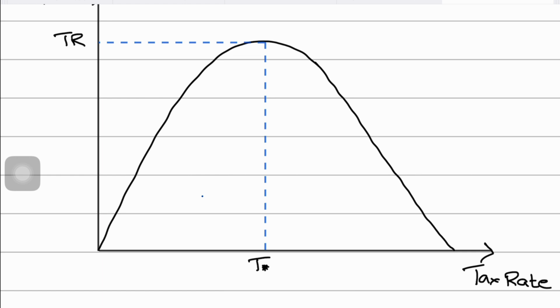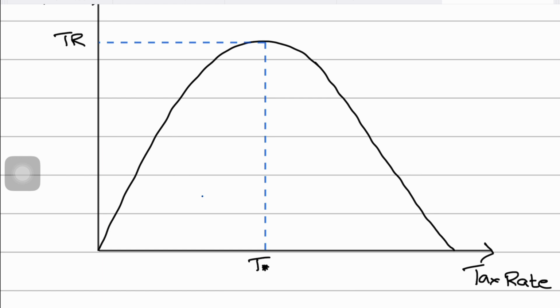This will cause the workers to work less, which will obviously end up driving government tax revenues down. Because the less they work, the less income will be generated and the less tax revenue will be collected by the government.